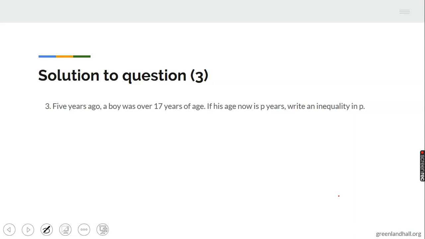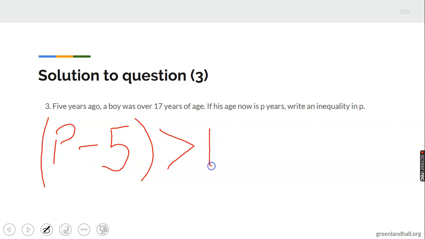Now we are going to look at the present age. They already said the present age is P years. 5 years ago, that is P minus 5. Presently, let's say you are 10 years. 5 years ago, what is your age? You are 5 years. So that is the meaning. Now, the present age of the boy is P, and 5 years ago, the boy was over 17 years. So that is P minus 5, over means greater than 17.